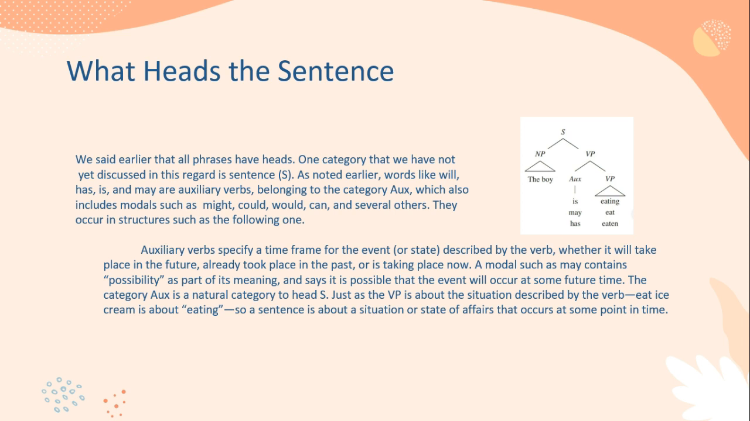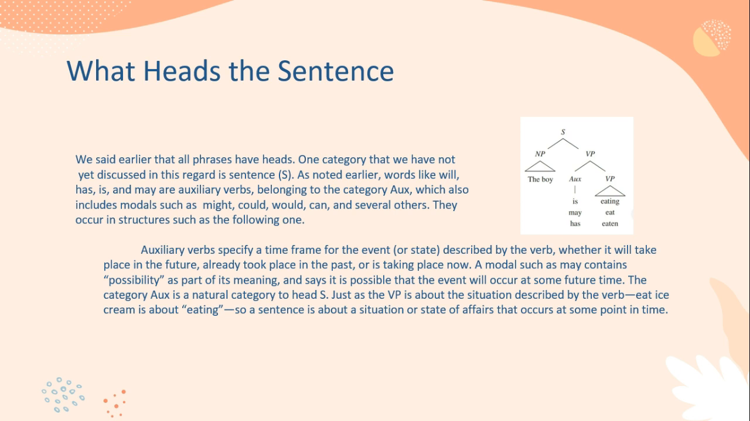Auxiliary verbs specify the time frame of the event or state described by the verb, whether it will take place in the future, already took place in the past, or is taking place now. A modal such as might contains possibility as a part of its meaning and says it's possible that the event will occur at some future time.